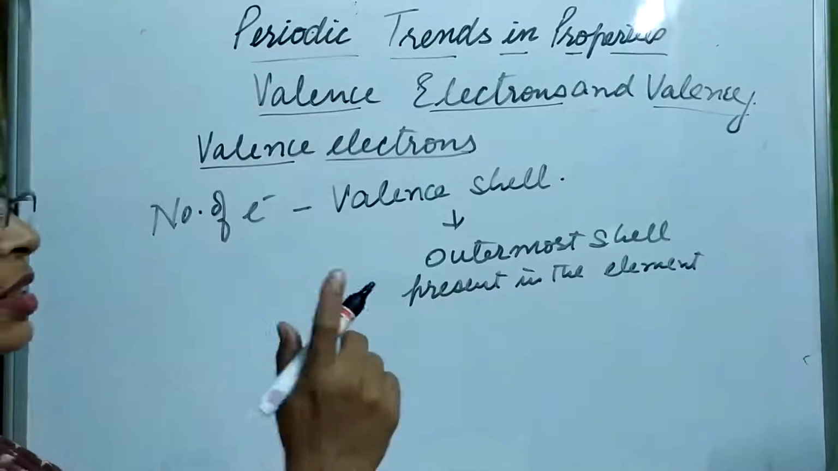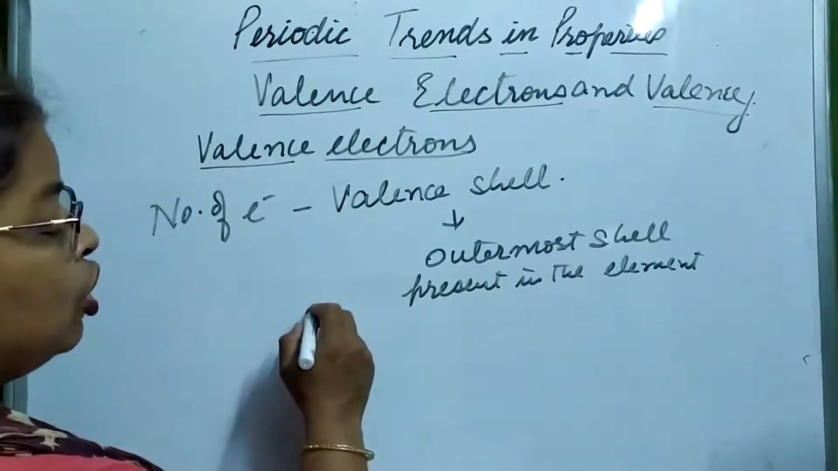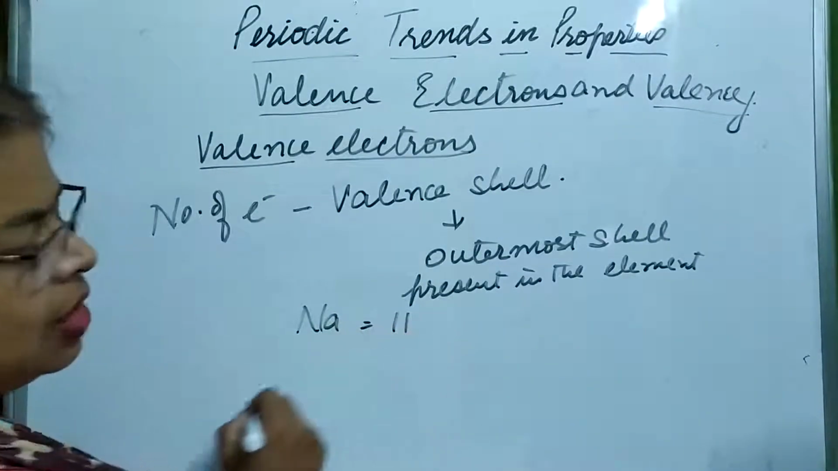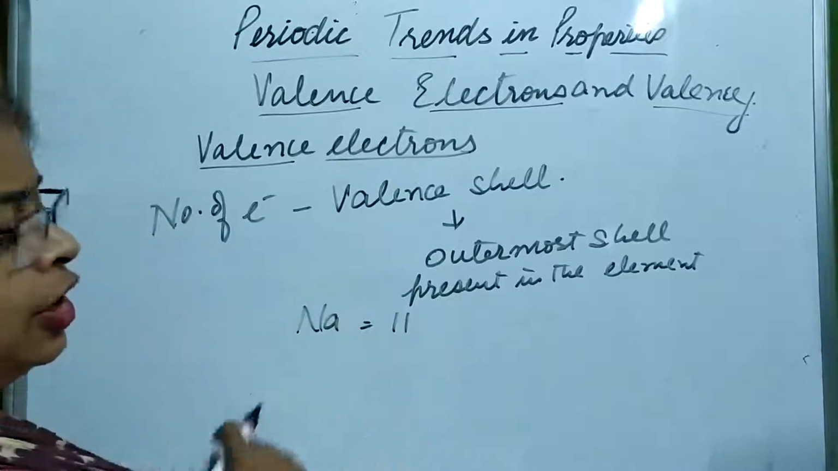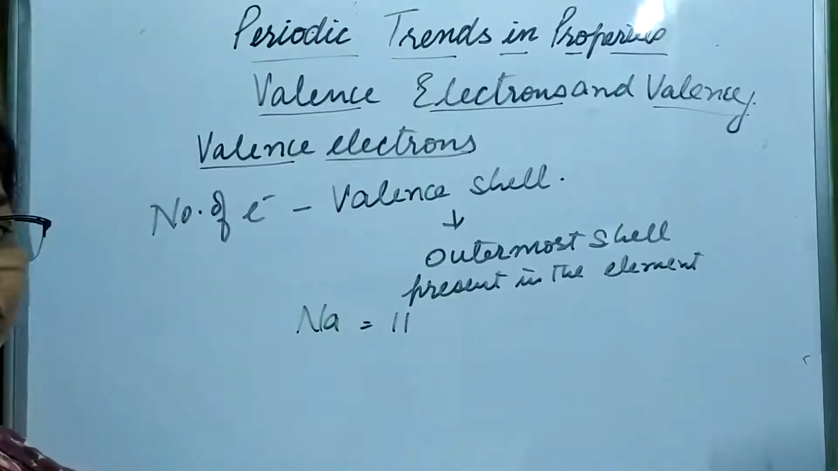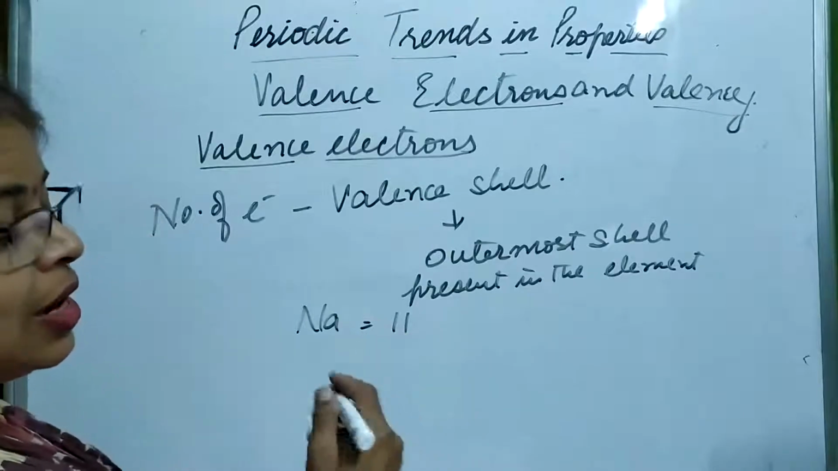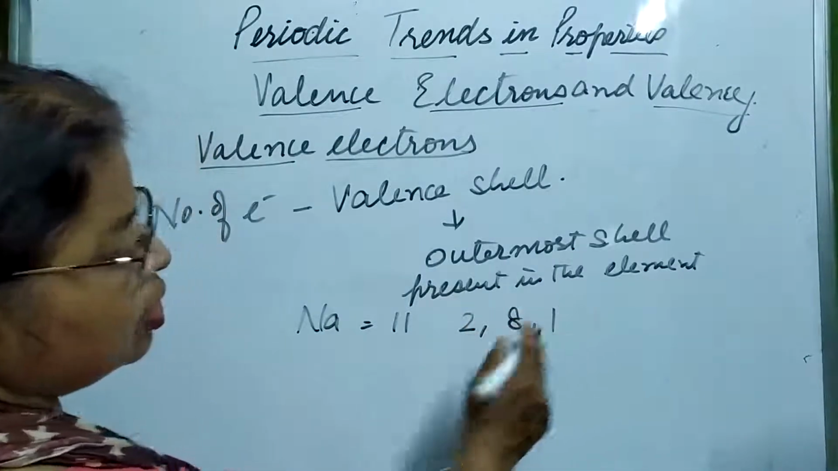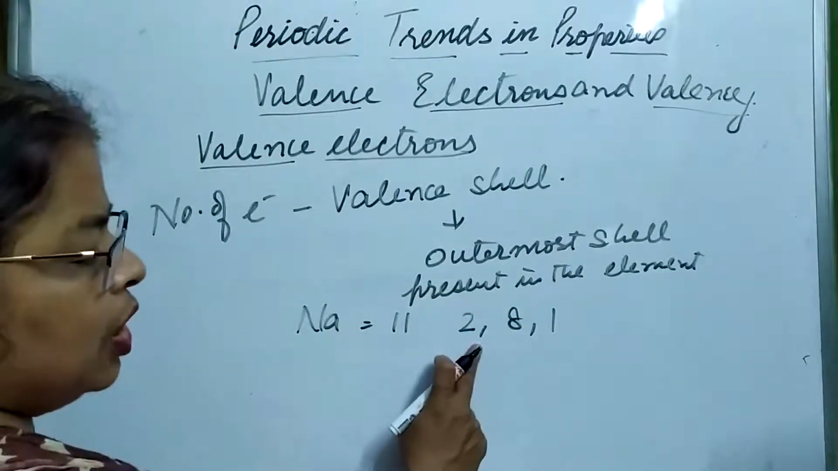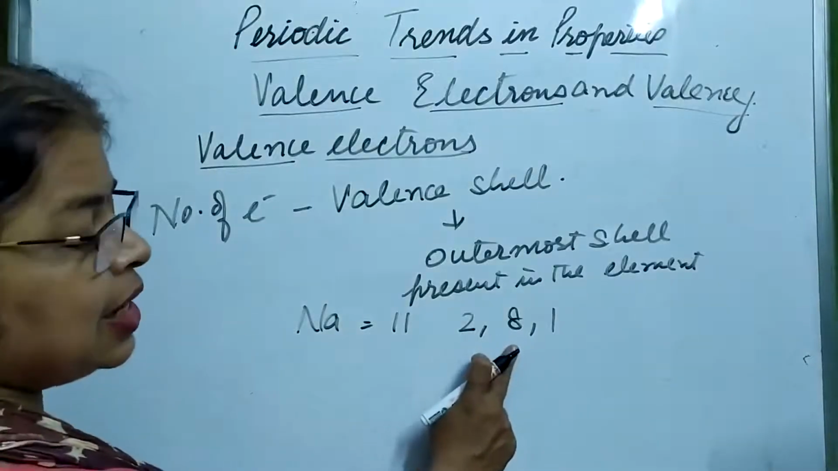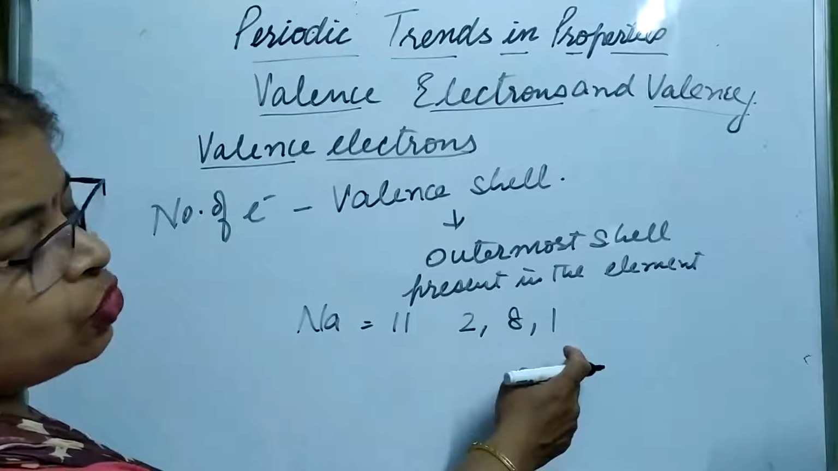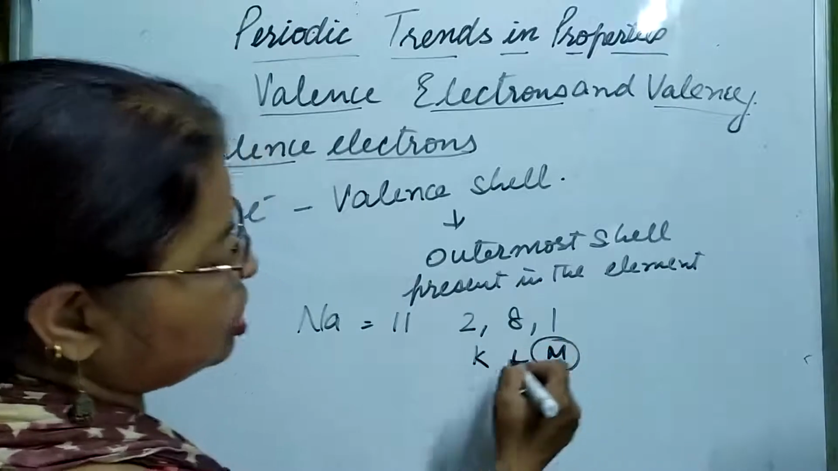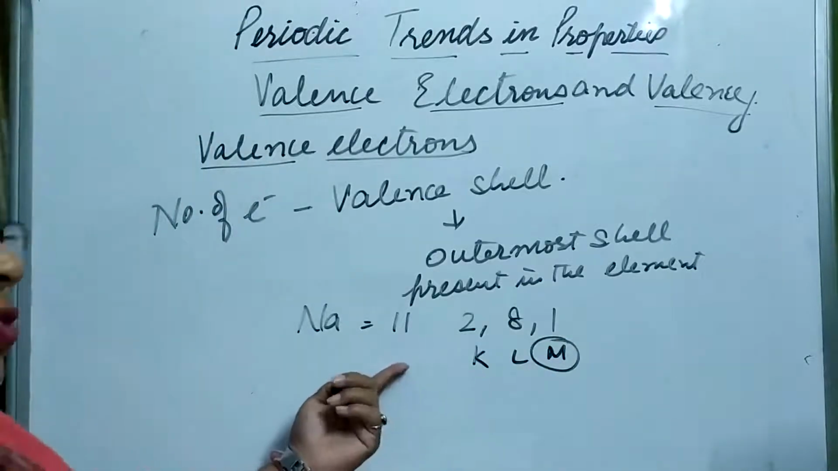Let's say the atomic number of any element, for example sodium, is 11. According to Bohr and Bury, how are the electrons arranged? So what is the electronic configuration? If you remember your 9th class, 2n square is the formula. In the first shell 2 electrons, in the second shell it can accommodate 8, and 1 is left, so it will go in the third shell. So K, L, M. Now this M shell is called the valence shell in case of sodium.